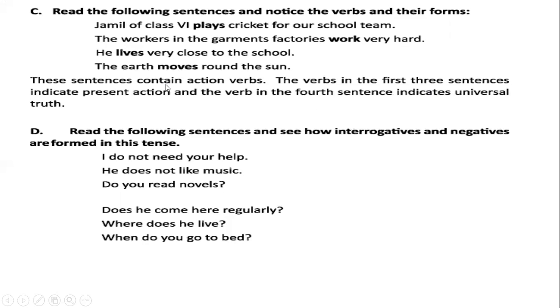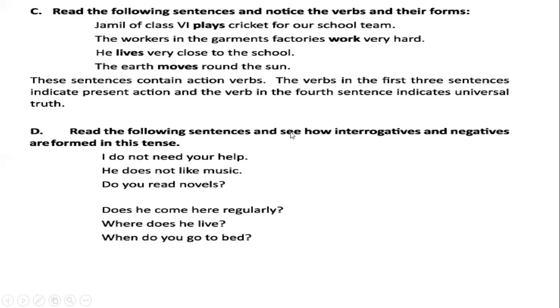For present indefinite tense, if the subject is 3rd person singular number, then you have to add s or es. But if the subjects are 1st person or 2nd person and 3rd person plural number, you need not add s.